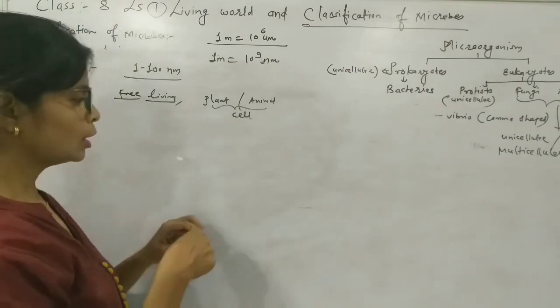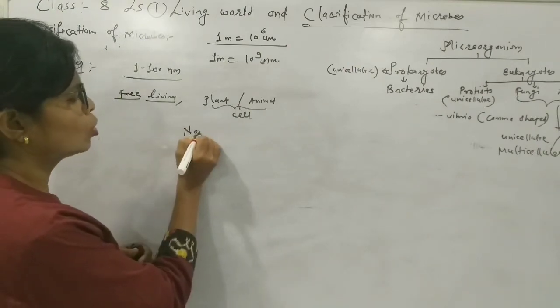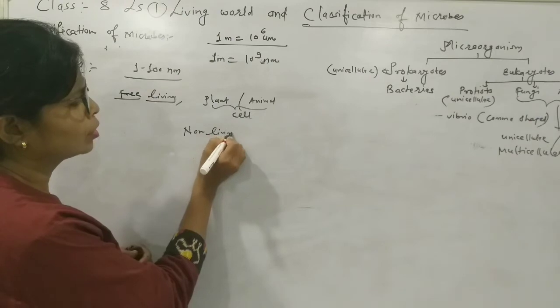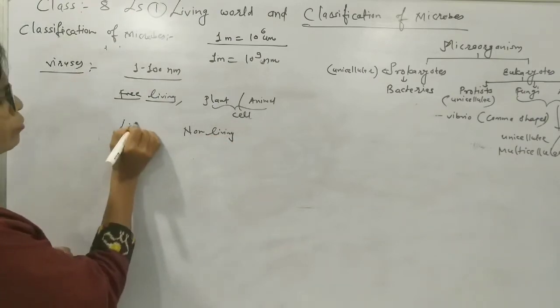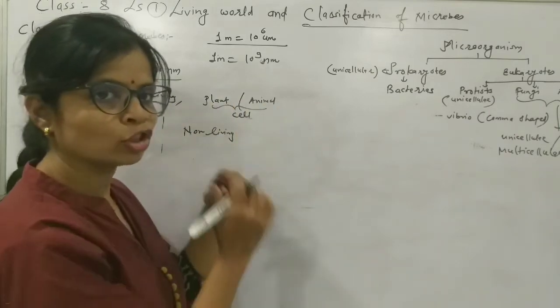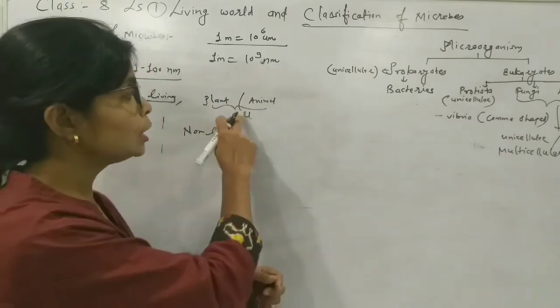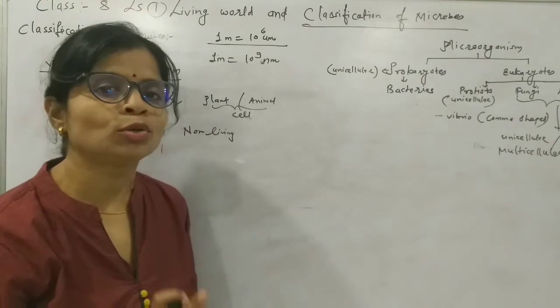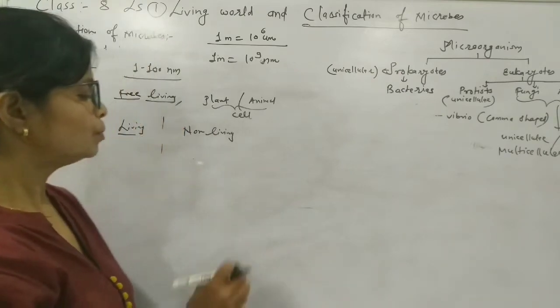So they need an animal or plant cell to survive. Now how does it survive? What is the structure? How does it look?